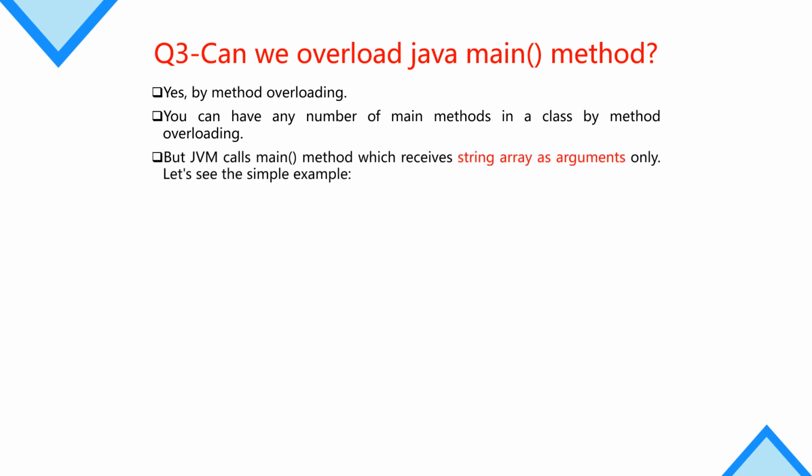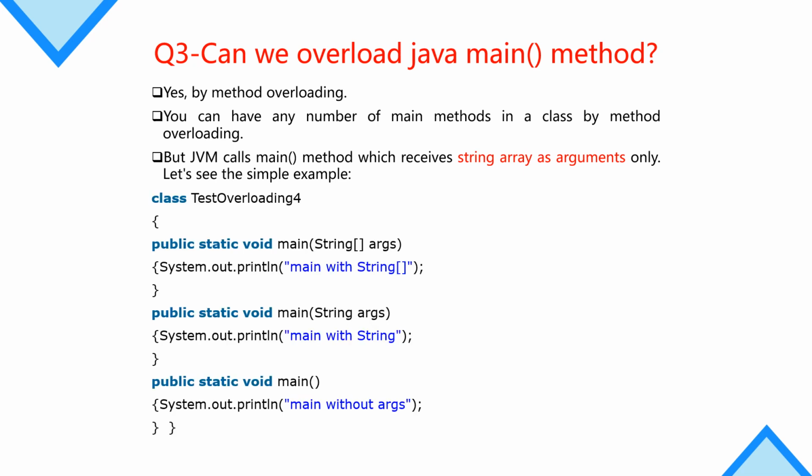But the JVM calls only the main method which receives a string array as argument. You can have multiple implementations of the main method, but the Java Virtual Machine will call only the method which can receive a string array as argument.